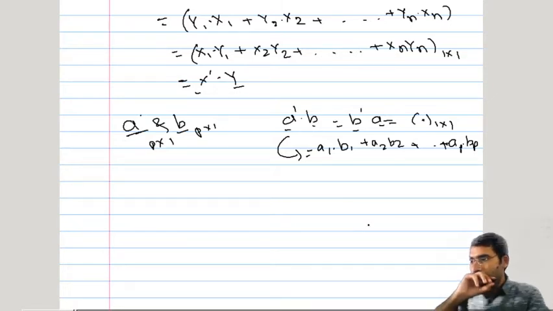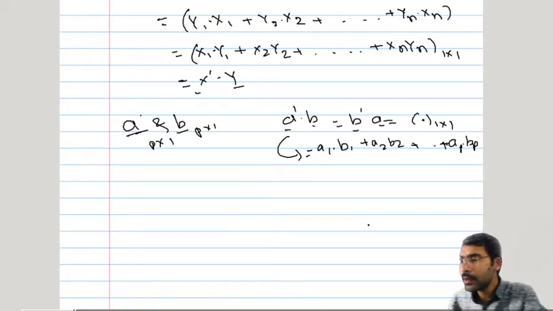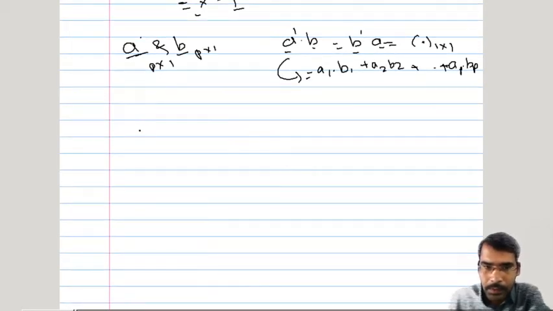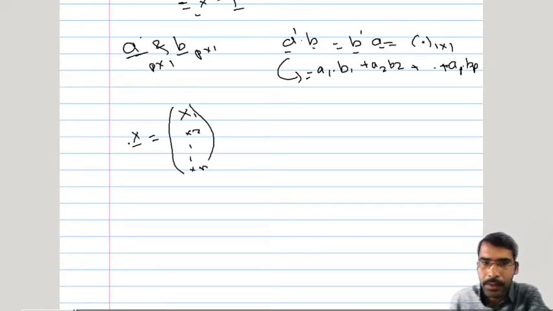Now we will see the product of a vector by a constant. This x bar was taken to be x1, x2 up to xn, and what we did was multiply this x bar by a single scalar c1.